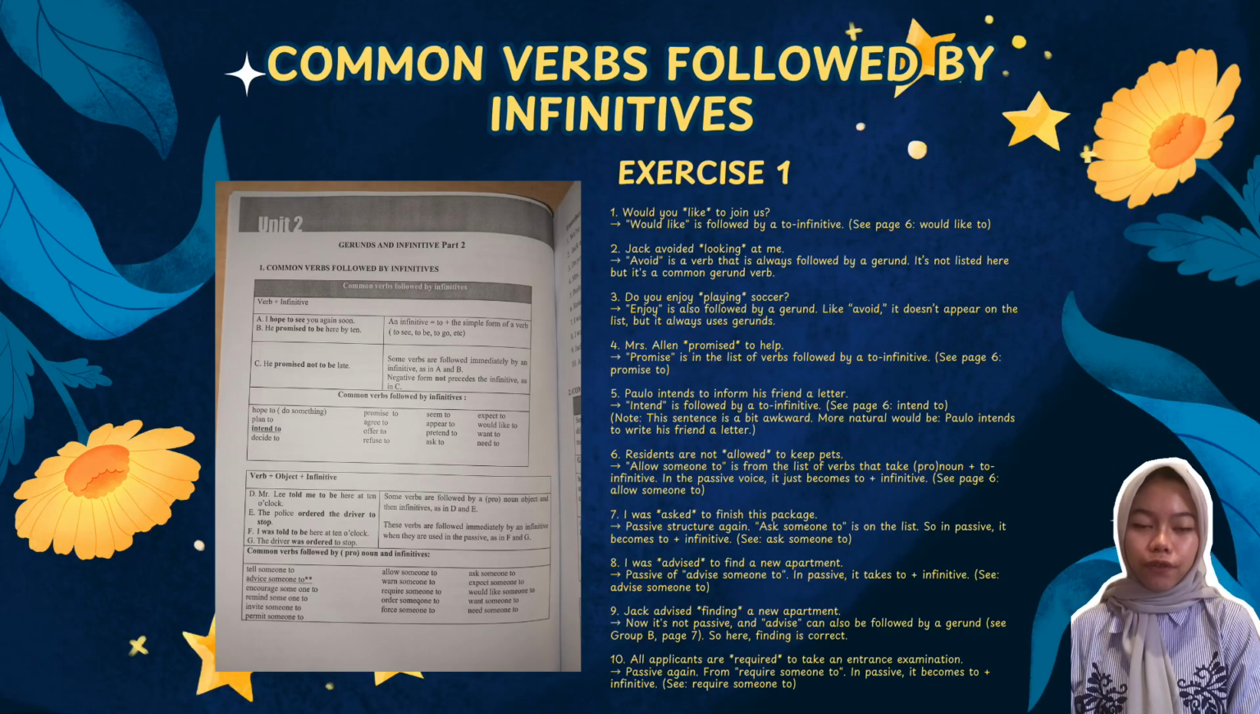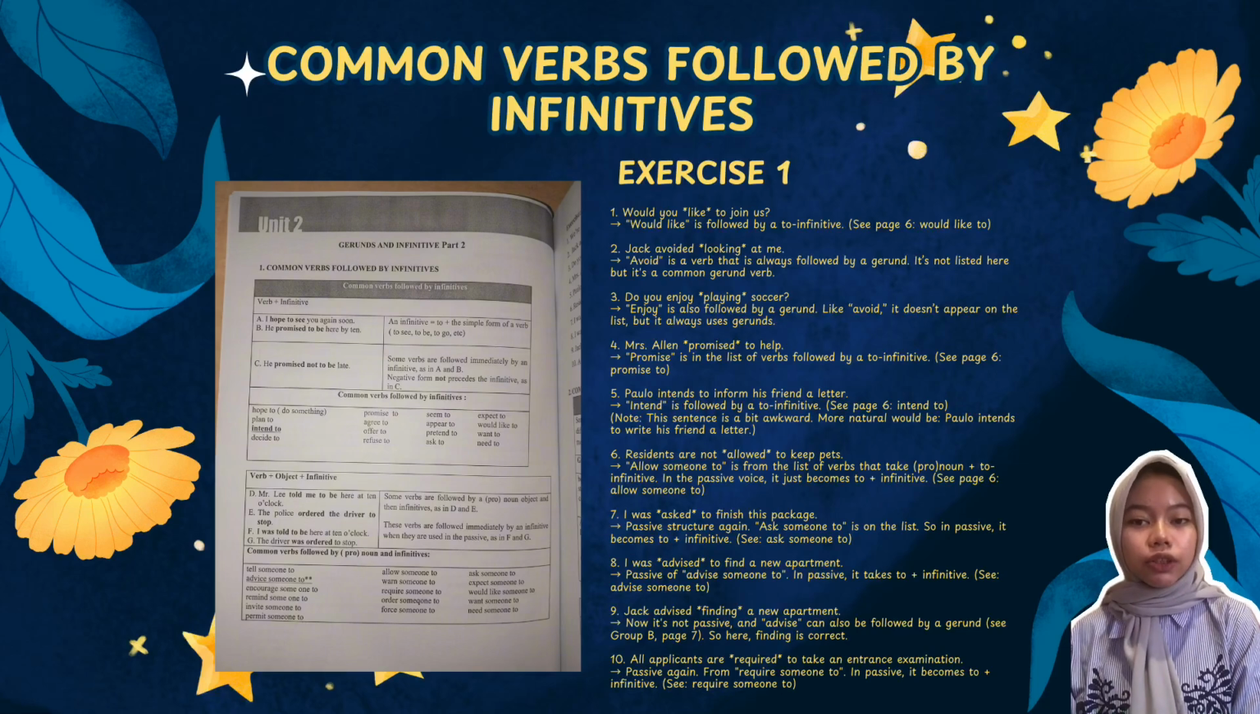First, we'll focus on verbs that are followed by infinitives. So what is an infinitive? An infinitive is to plus the base form of a verb. For example, to go, to see, to be, to eat. We use infinitives after certain verbs.